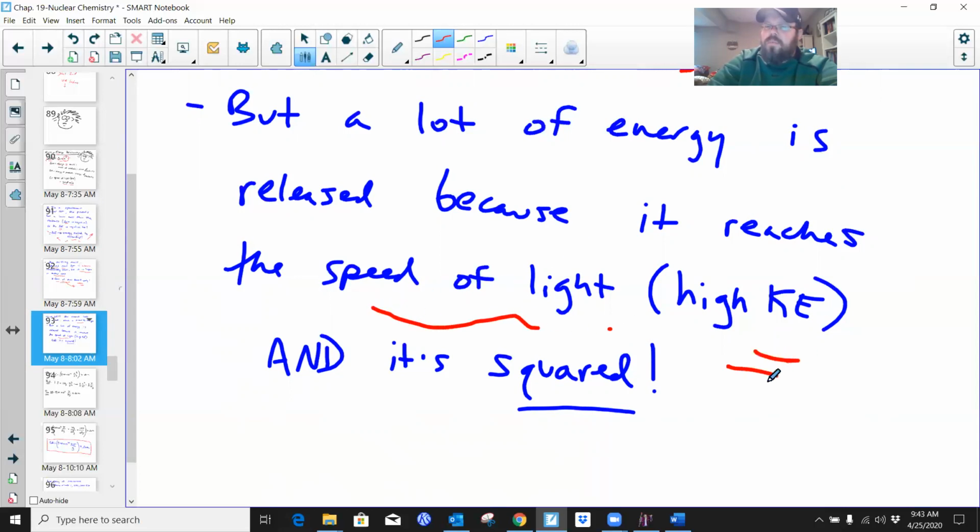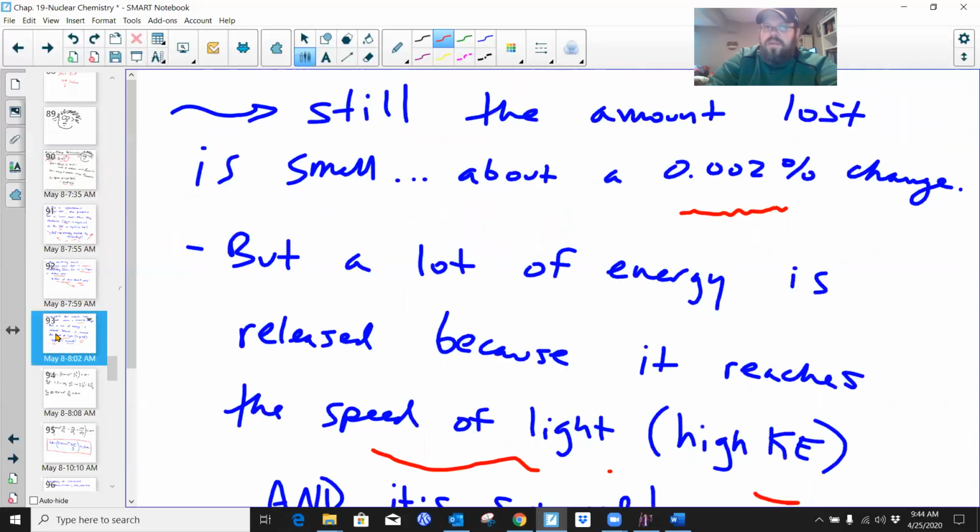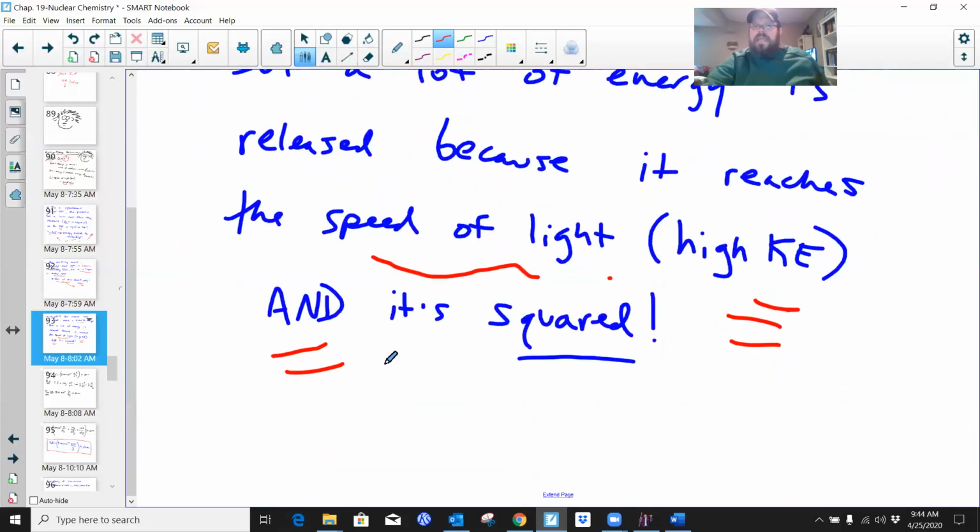They have an incredibly high kinetic energy of movement, and it's squared in this relationship. So Einstein realized that not only are these particles that are decaying and disintegrating moving really fast, but in addition, this relationship is squared. So multiply that tiny number times a really big number that's squared, and that results in some pretty big numbers. And that's really as deep as we got to get into this in some respect.